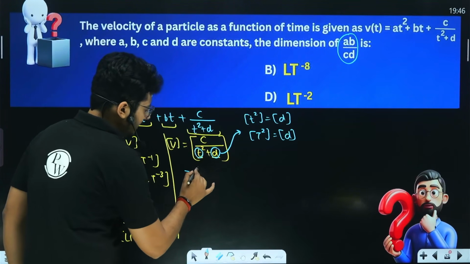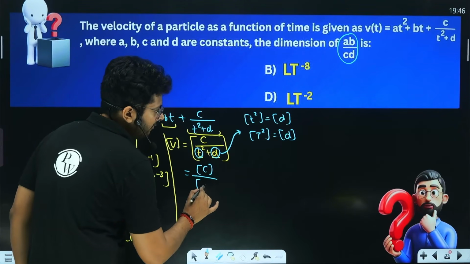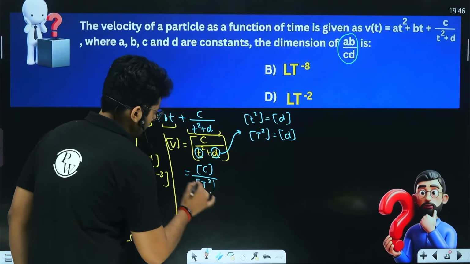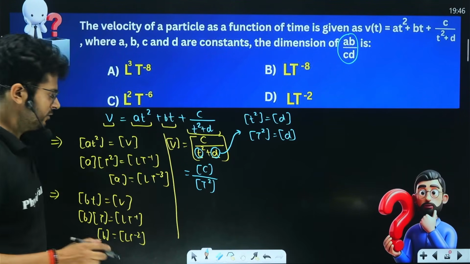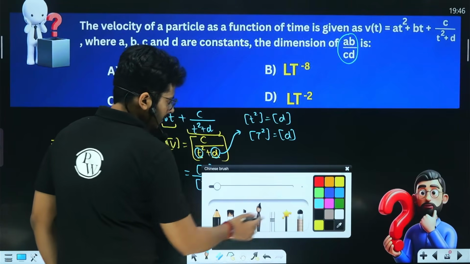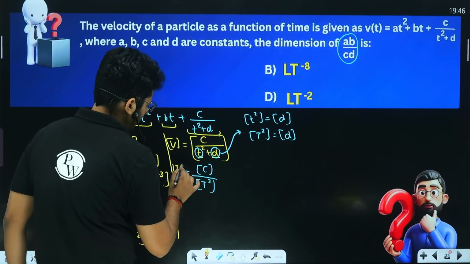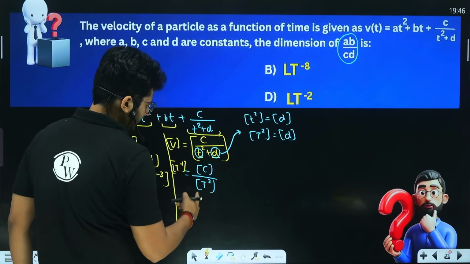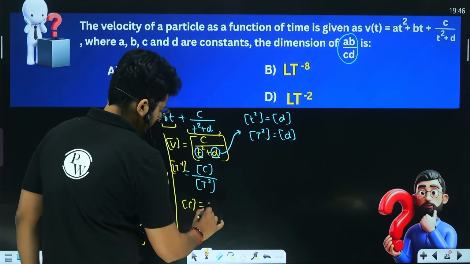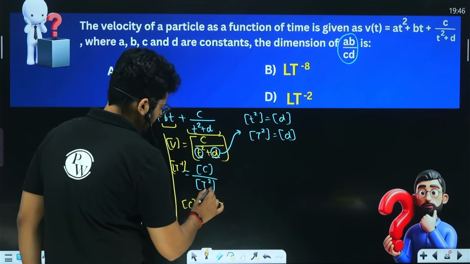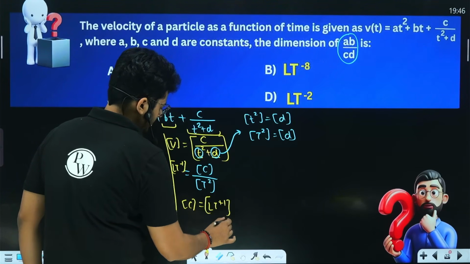So the numerator has a dimension of C, let us say. So T square plus D, the dimension of the base is going to be T square. And for the velocity, the dimensional formula will be LT minus 1, right? So the dimensional formula for C is going to be LT minus 1 and T square will be multiplied. So it is LT plus 1. Alright. So this is it.